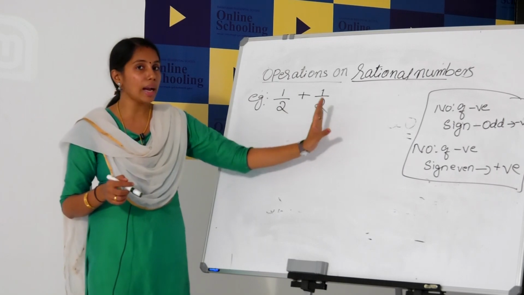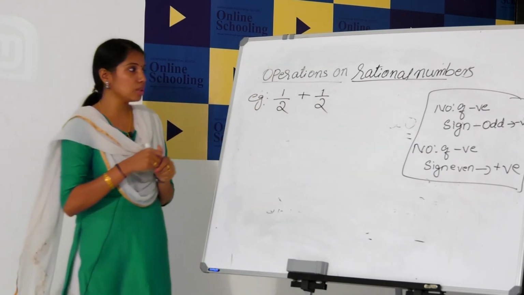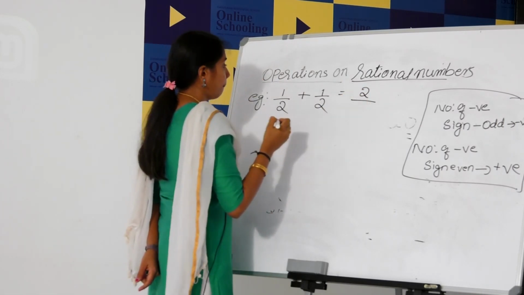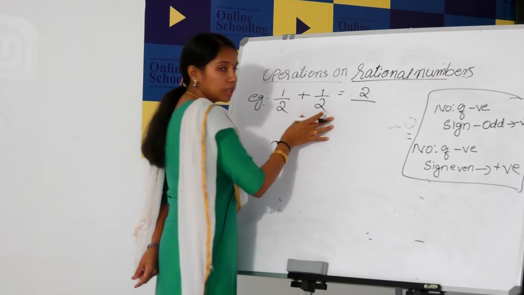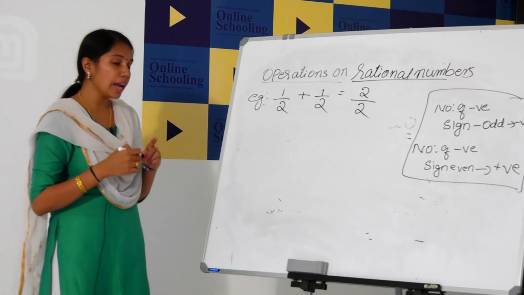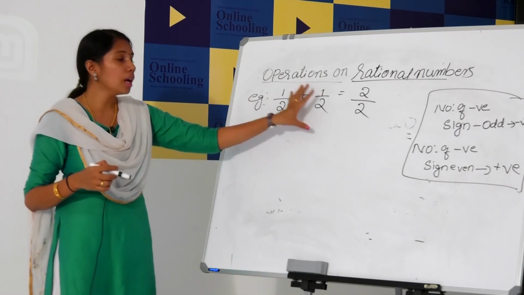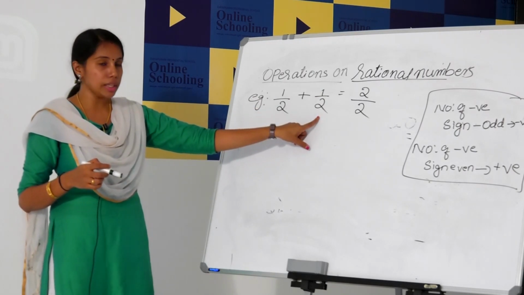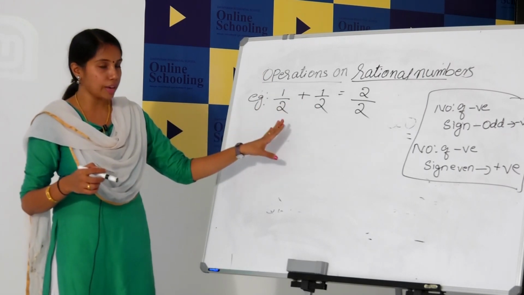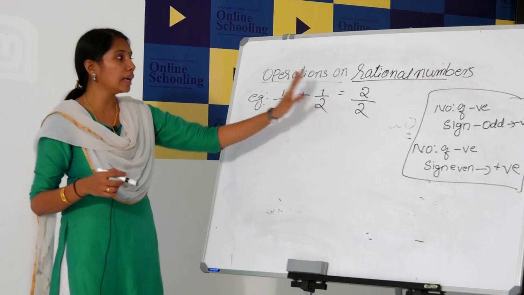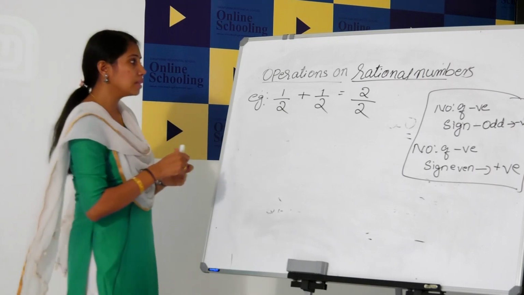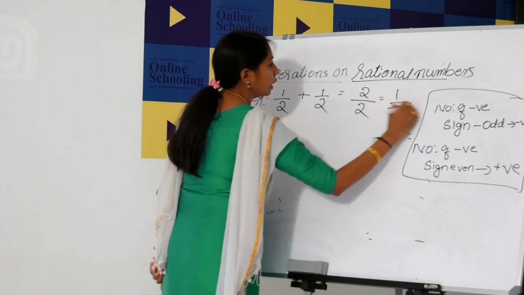In this case, just add the numerators. So, what is the answer? 1 plus 1, 2. No need to add the denominators, just write the same denominator, 2 by 2. Okay, how can we add two rational numbers? Just look at the denominator. If the denominators are the same, it is a like fraction. In the case of like fractions, just add the numerators, then put the same denominator. 2 is the denominator, so you write 2. So, the answer is 2 by 2, that is equal to 1.